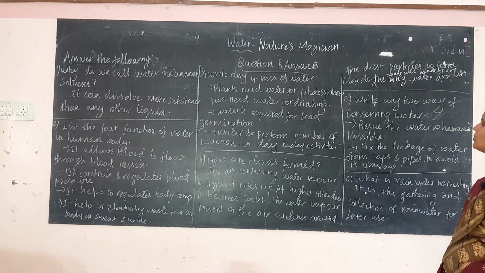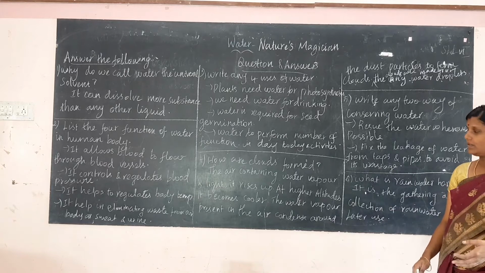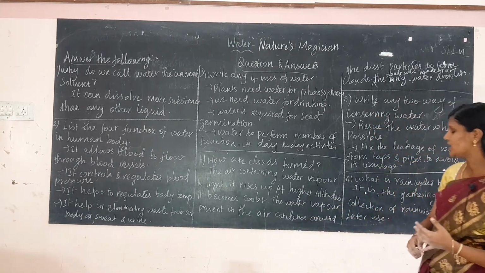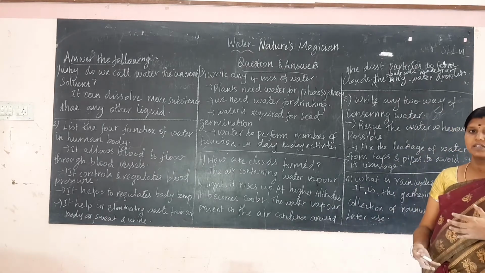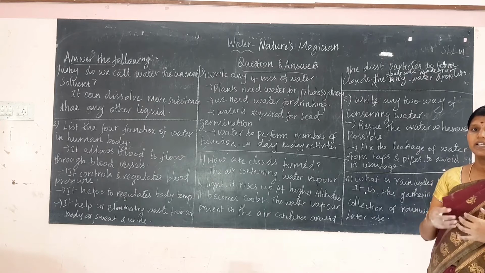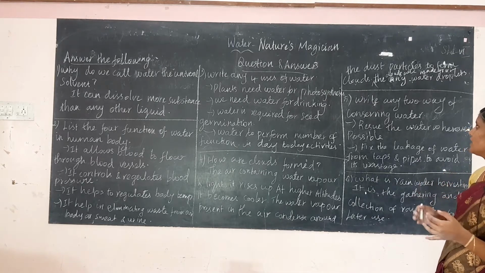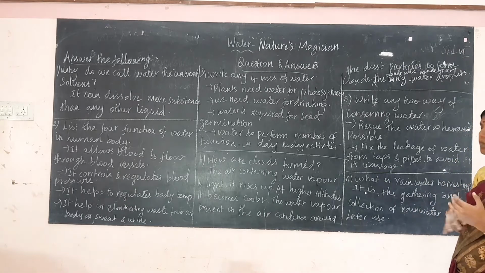Okay, how are clouds formed? The air containing water vapor is light, so it rises up to a higher altitude and becomes cooler. The water vapor present in the air condenses around the dust particles to form water droplets, and the clouds are made from these tiny water droplets.